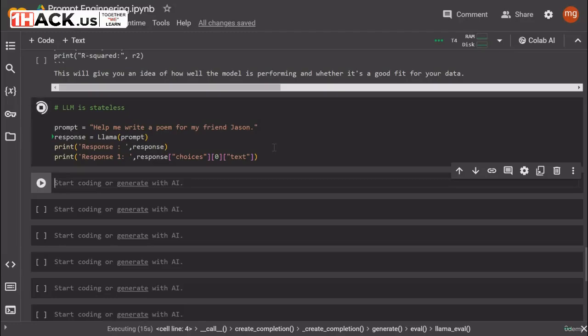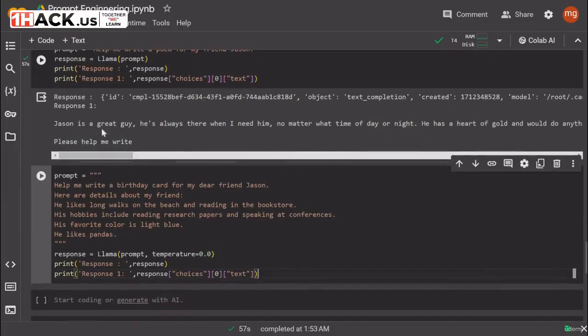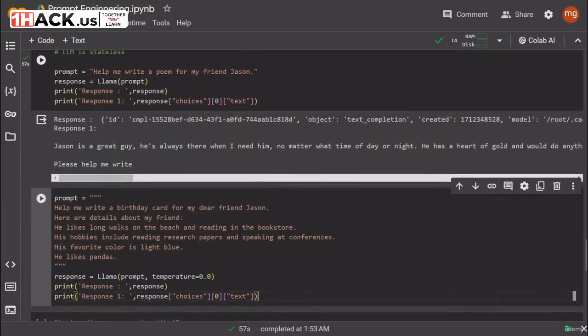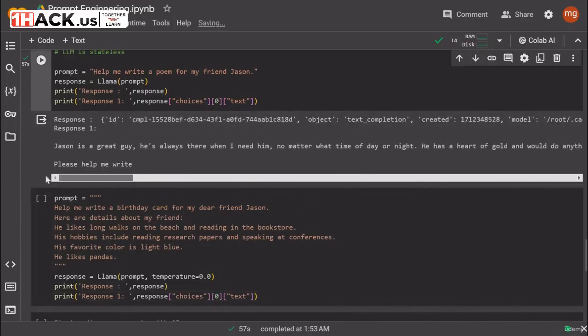So let us see what this gives, and simultaneously we will also add some more code below this so that you can see how much time it takes to run as well. So this is still running, and if you see here, we have got the response, and it says that Jason is a great guy. He is always there when I need him, no matter what time or day it is. He has a good heart, and so on and so forth. A lot of things are there.